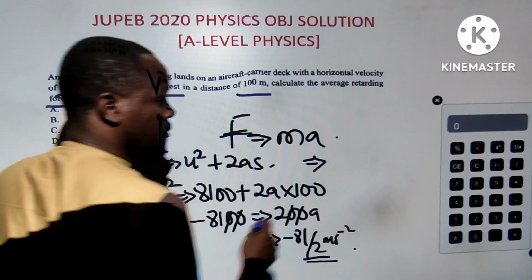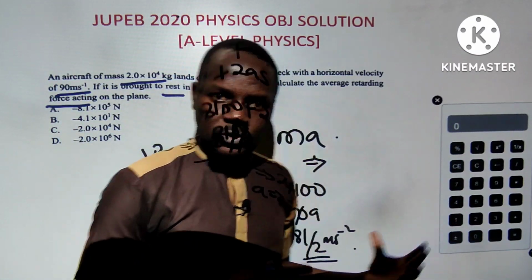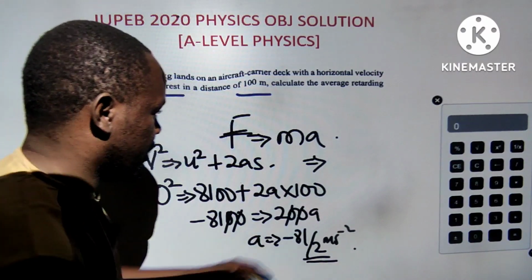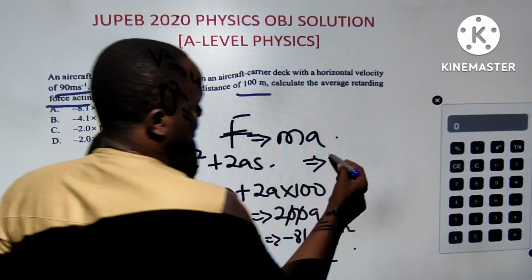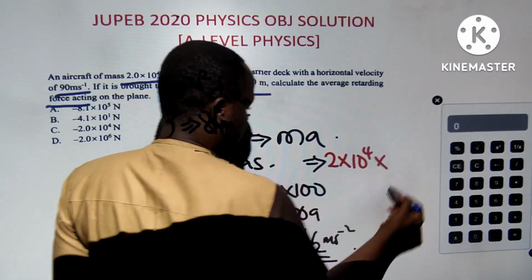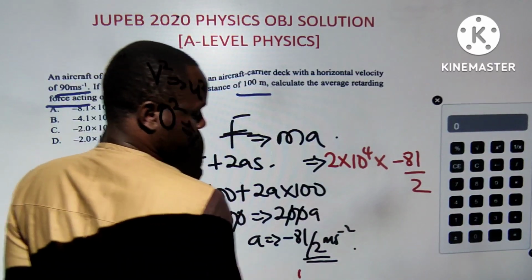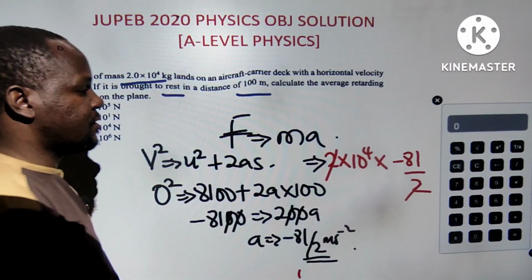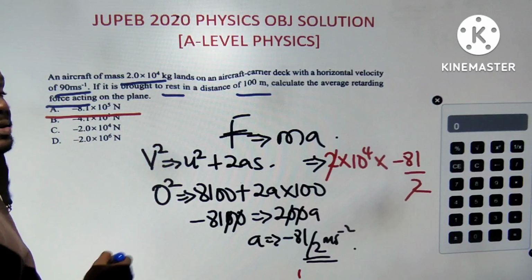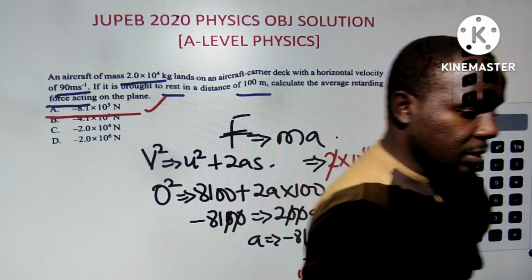So F, I'll be leaving some questions for you guys to solve. I think this one is part of those questions I should have left, because everybody should be able to solve F equals MA. Admin, do you support me with that? Yes. Okay, thank you. So the mass here is 2 times 10 raised to power 4, multiplied by the answer you have there, negative 81 over 2. You can see why I love putting things in fraction, because most of the time it helps me, so I don't need to disturb myself. I know this will be the answer, with only the 8.1 left. You understand the logic; sometimes it helps you save time. Next question, please.